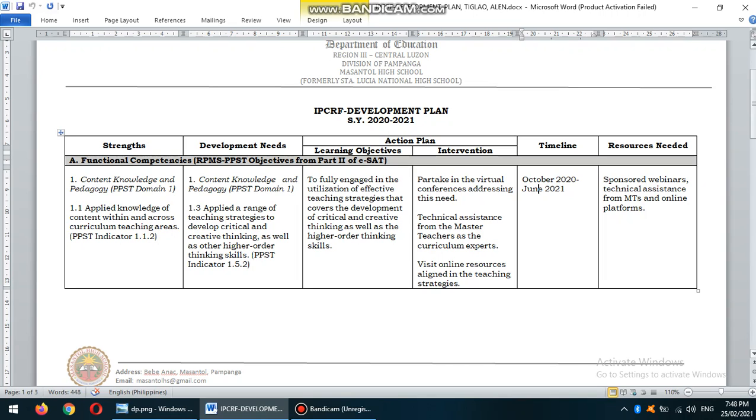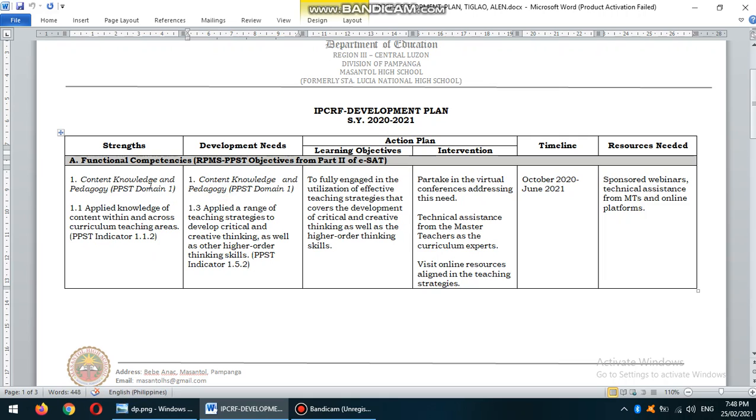It's like, for example, I chose on the content knowledge and pedagogy PPST domain 1, the 1.1 as my strength, which is applied knowledge of the strength within and across the curriculum and teaching areas, the PPST indicator 1.1.2.